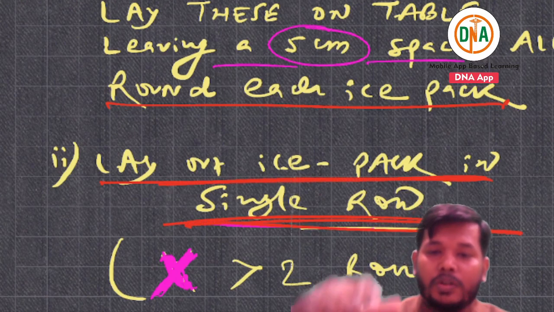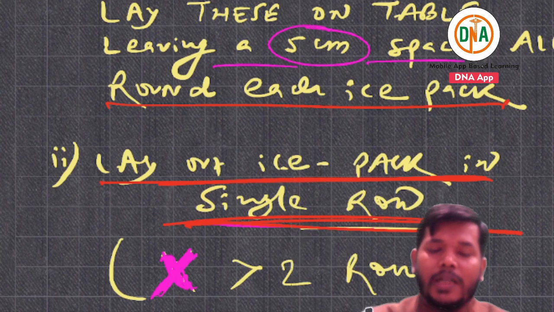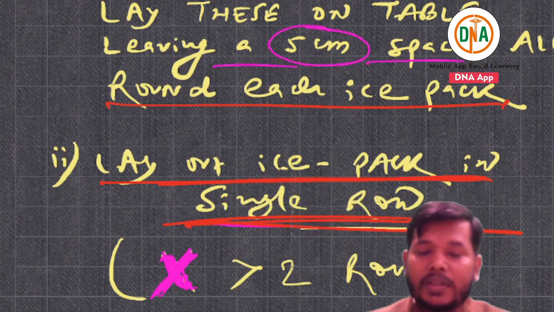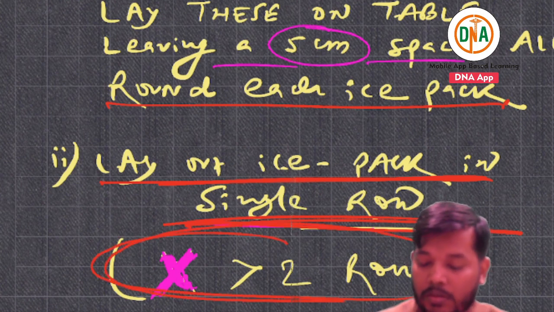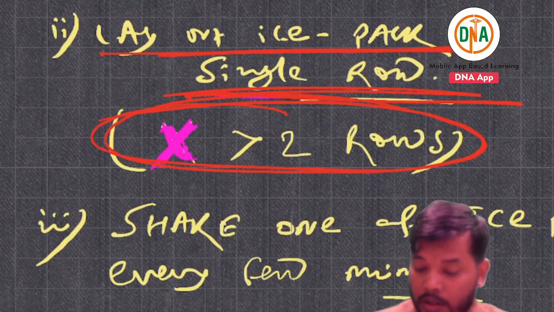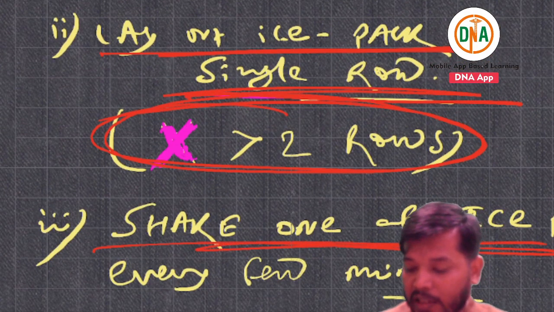Second, lay out the ice packs in a single row. You are not going to put one ice pack above another. They go on the table in a single row, but not more than 2 rows. Shake one of the ice packs every few minutes.